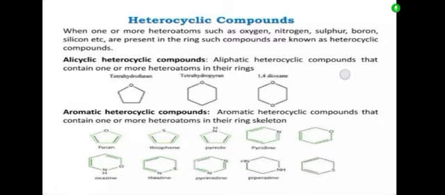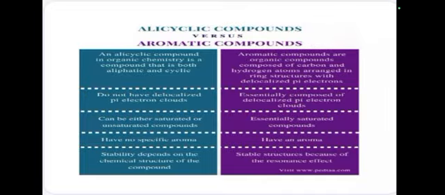Next we see the difference between alicyclic compound versus aromatic compound. Alicyclic compound in organic chemistry is a compound that is both aliphatic and cyclic. Aromatic compounds are organic compounds composed of carbon and hydrogen atoms arranged in a ring structure with delocalized pi electrons. Second point, alicyclic compounds do not have delocalized pi electron clouds, but aromatic compounds contain delocalized pi electrons.